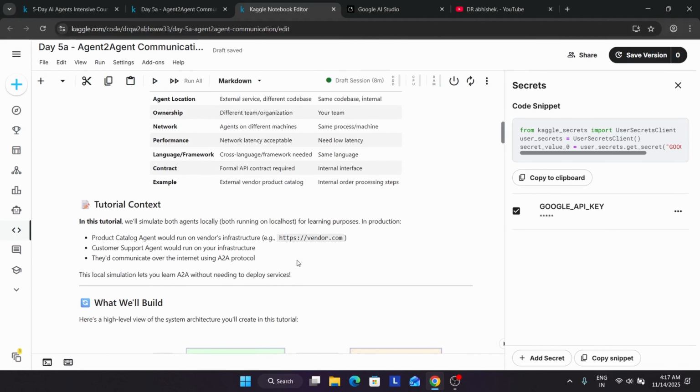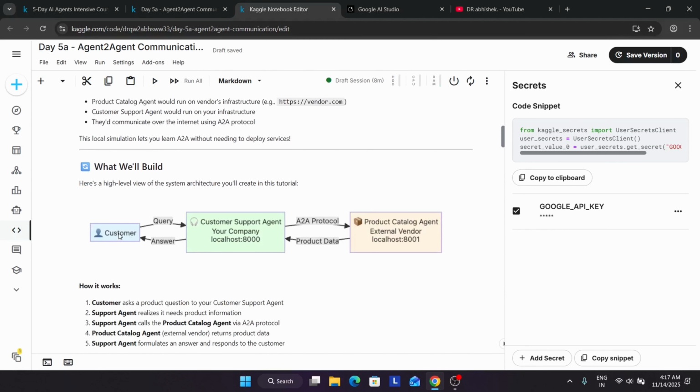Now we'll simulate both agents, both running on localhost, though the product agent would basically be on vendor infrastructure. The customer support agent would run on our infrastructure and the product agent on the vendor's infrastructure. So what we are building here is the customer agent. You can see the system architecture. When we query the customer support agent, it will respond with replies.